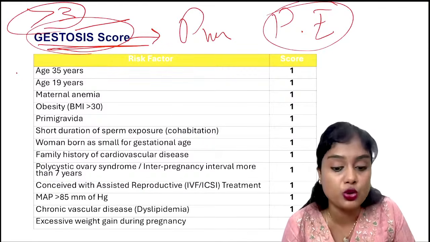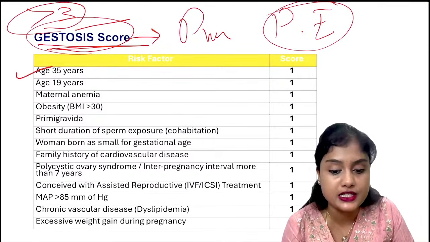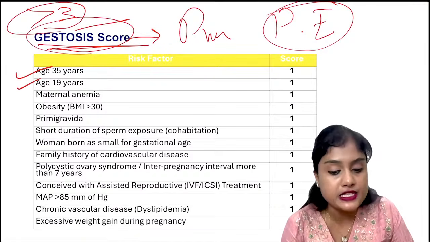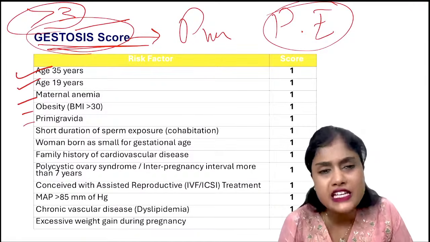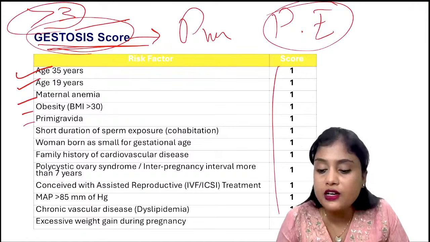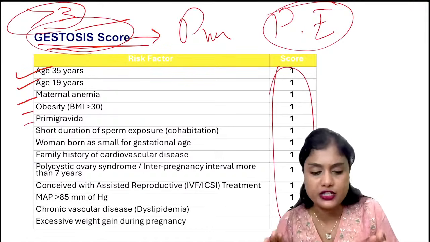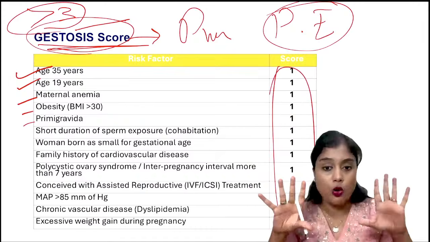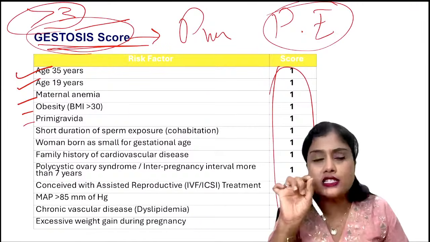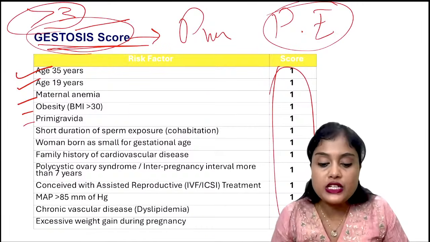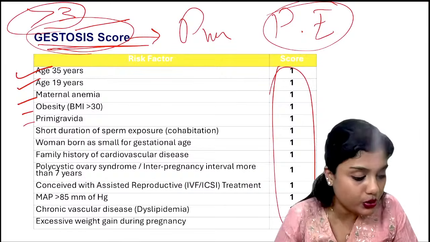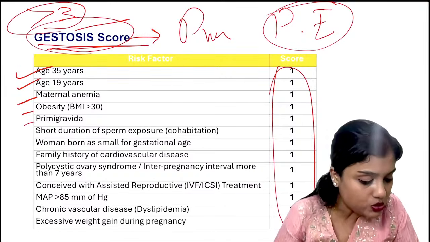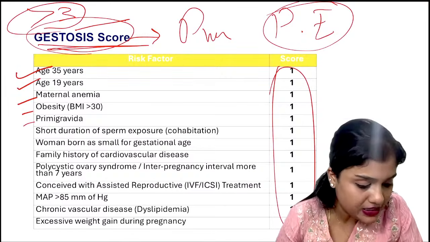So these values, I do not know how you can remember, but at least the major things. If the age is more than 35 or less than 19 years, and if there is anemia, obesity, primary gravida, easy to remember. All of them have a single score. You can take a screenshot of this or paste it somewhere on your wall where you constantly see it, and you can just see where is one, where is two. Okay. So these are the common things. I think Shruti and Madhusudan by mistake typed 8. It is 3. Okay.